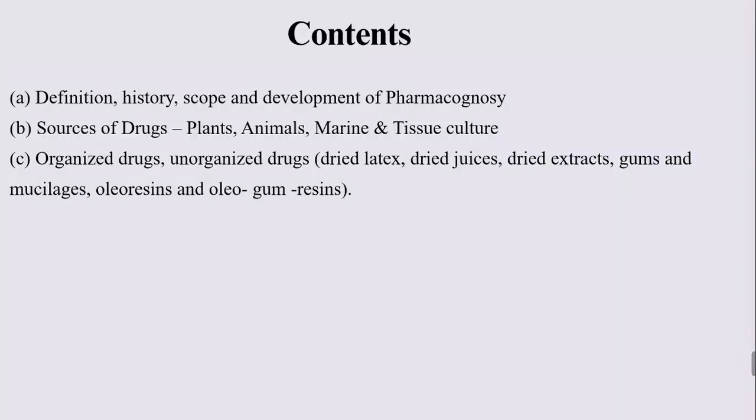Contents: definition, history, scope and development of pharmacognosy, sources of drugs such as plants, animals, marine and tissue culture, organized drugs, unorganized drugs, dried latex, dried juice, dried extracts, gums and mucilages, oleoresins and oleogum resins.